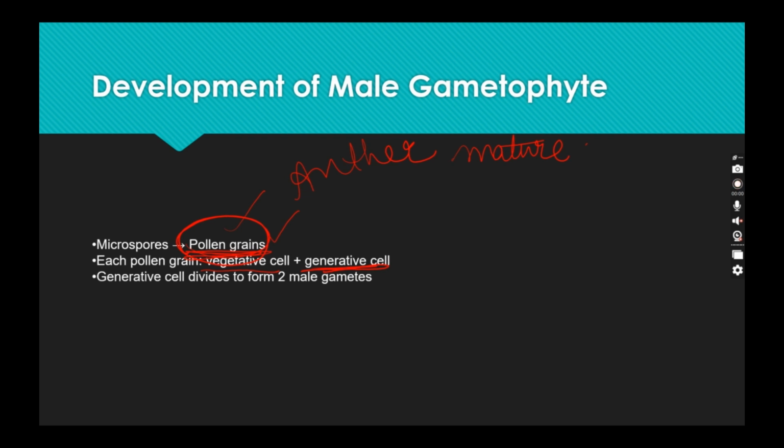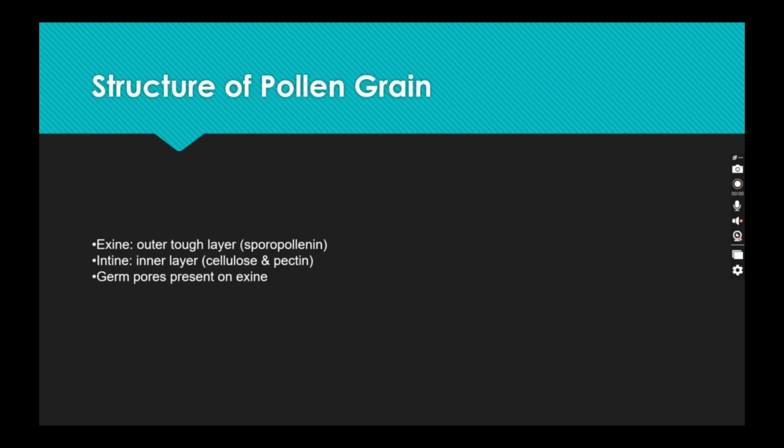Now, what is the basic structure of pollen grain? It contains the outermost exine layer, which is a tough layer, and it is made up of sporopollenin. This is an important question or MCQ which can come. And if you have vivas in your school, of course they are going to ask about it in the exam.